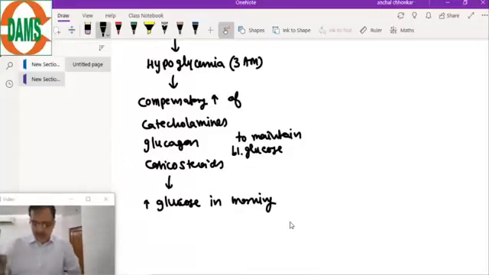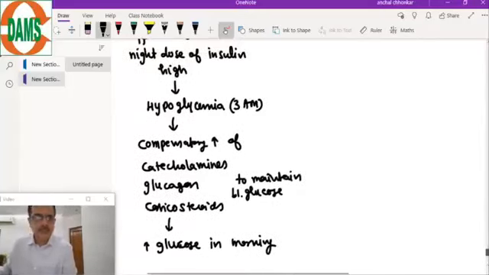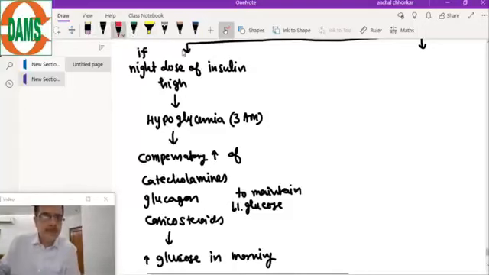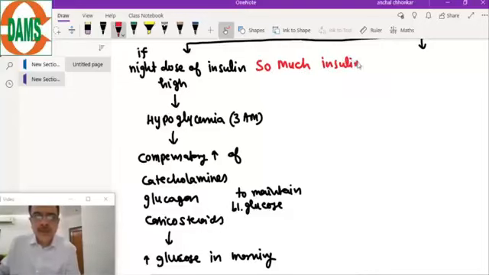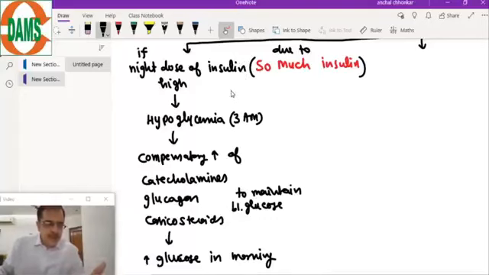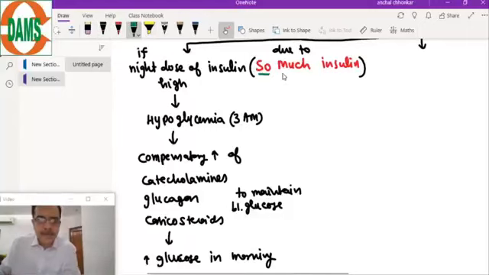This phenomenon is because of a high insulin dose, so much insulin. This is known as the Somogyi phenomenon.